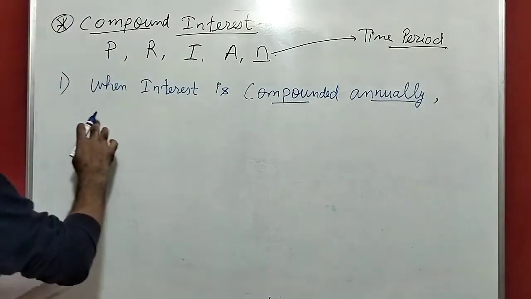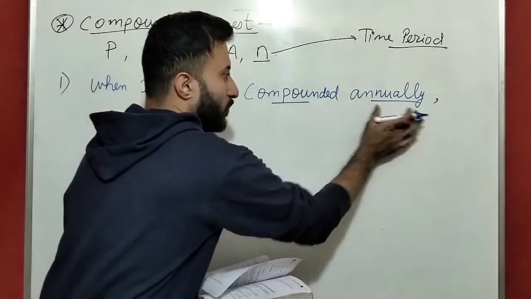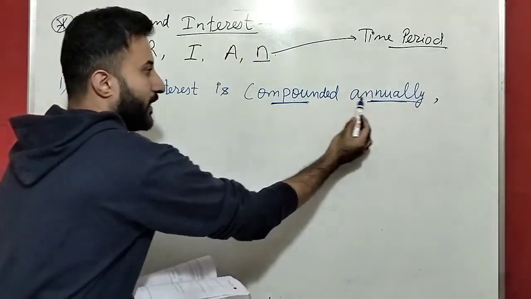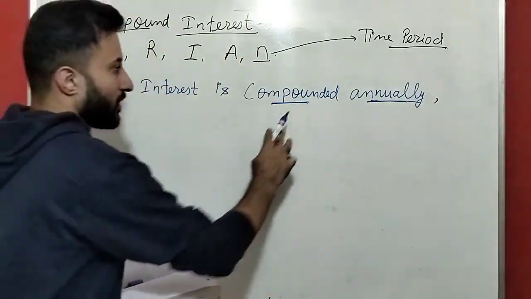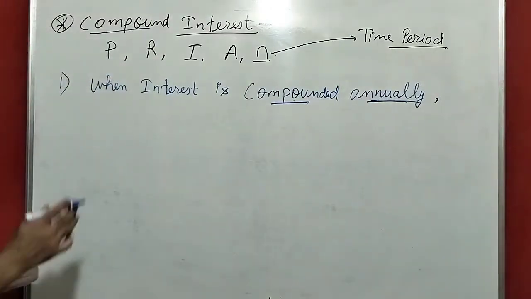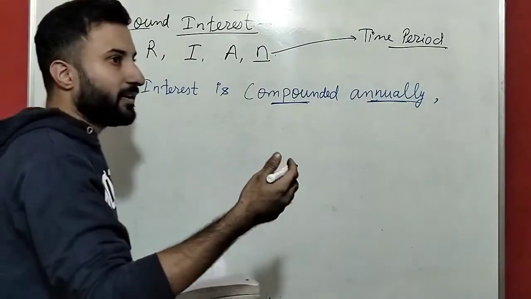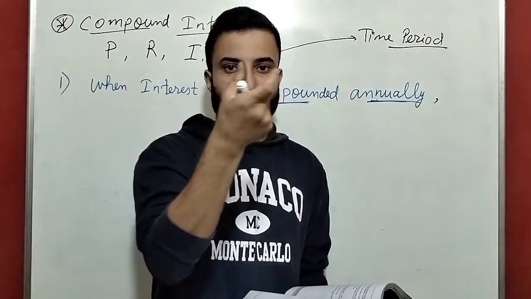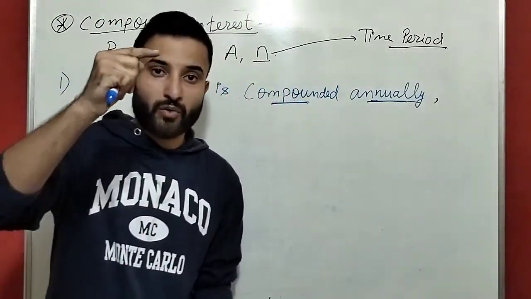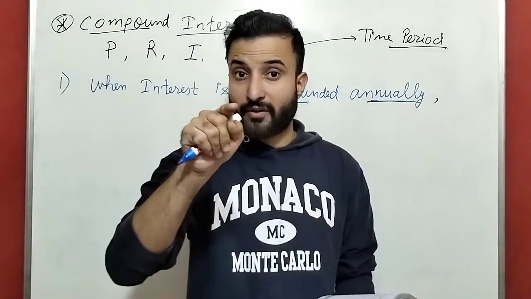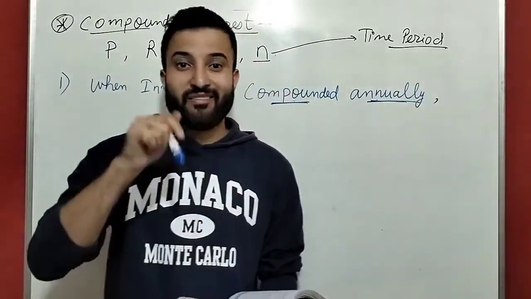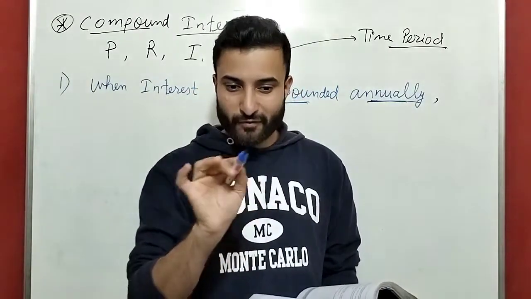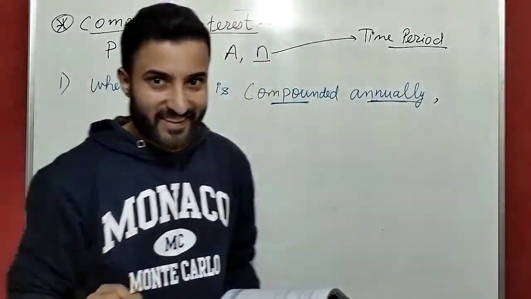So guys, see, when it is given that compounded annually, this you have to focus on. I have underlined it also, compounded annually. So guys, see here, in simple interest we are finding first p into r into t by 100, that is the simple interest formula. In formula number 2 and formula number 3, what are we finding? Very good, we are finding the rate of interest r in formula number 2 and the same rate of interest r in formula number 3.